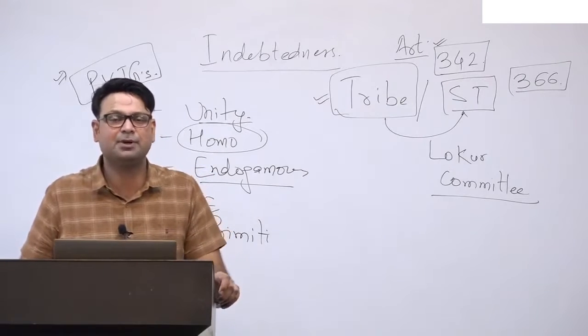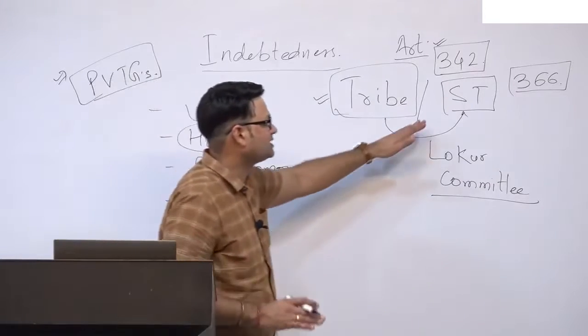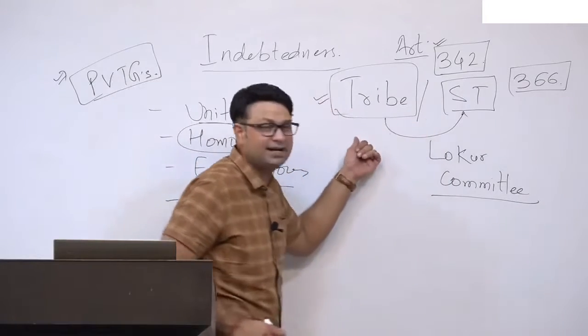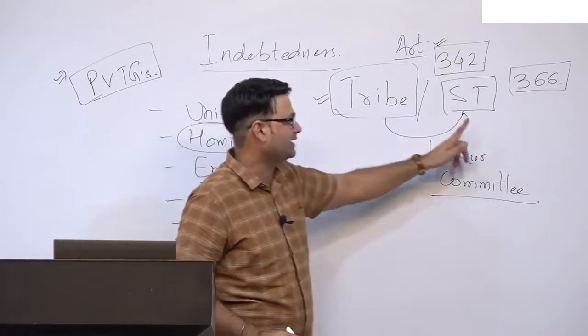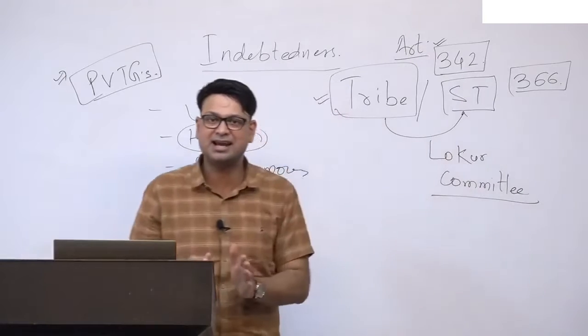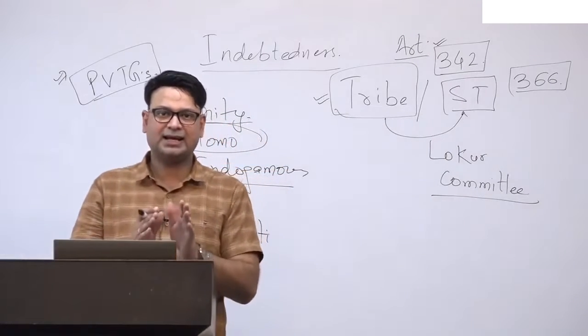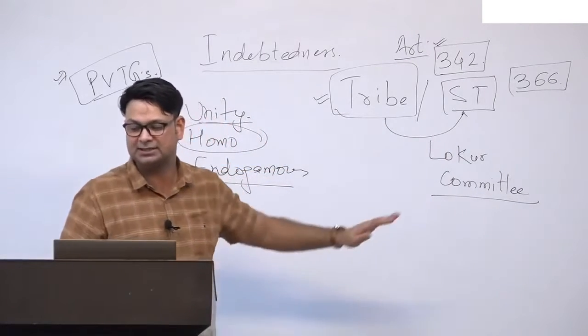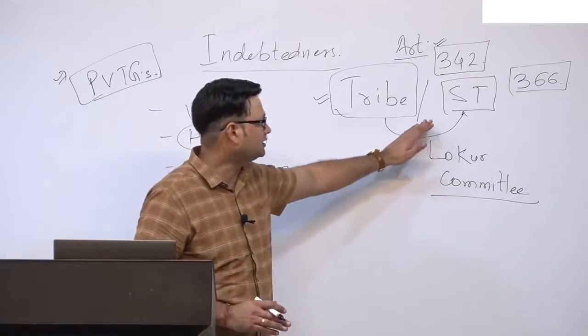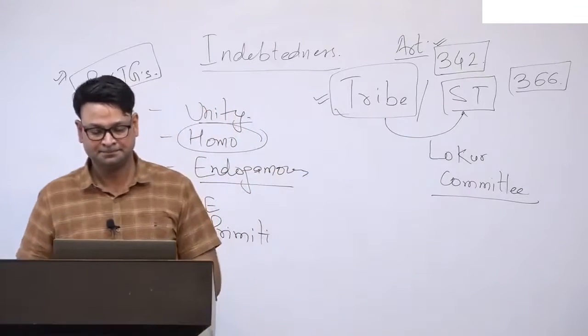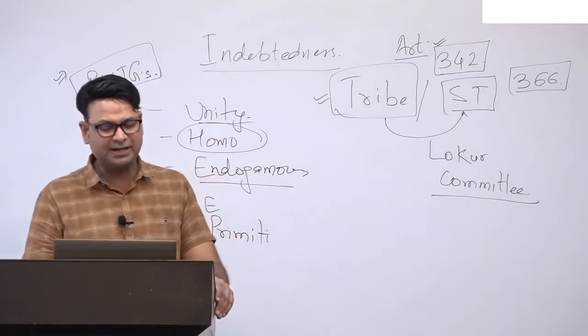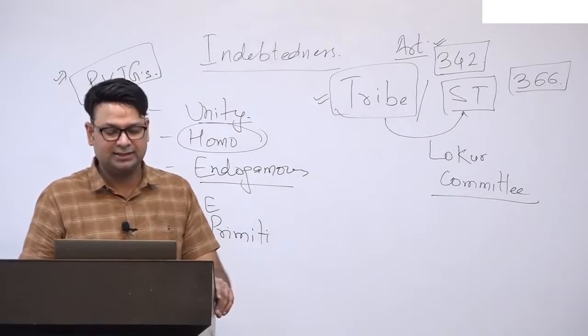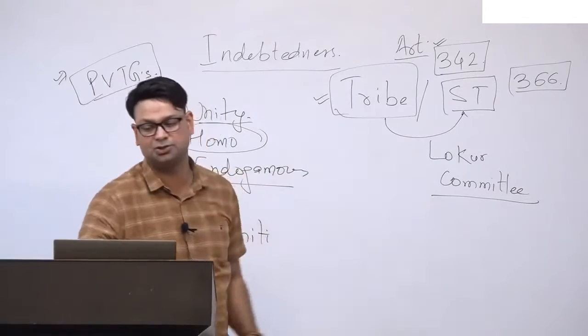There are many tribal groups which are demanding ST status, but they are still due to get this recognition. They are not included in this list. So that is a big question to ask, why they are not included into this list.